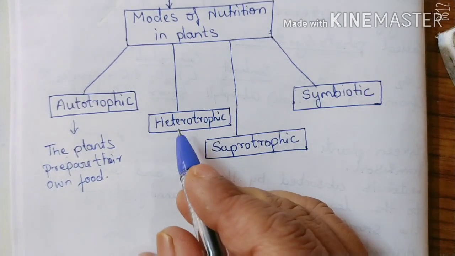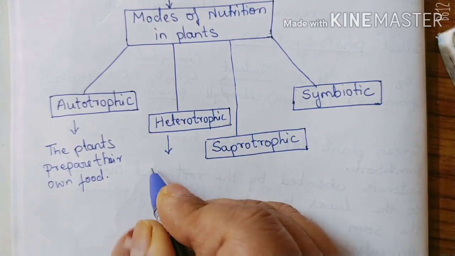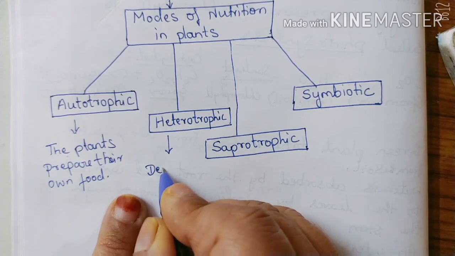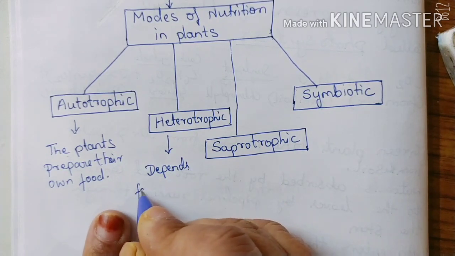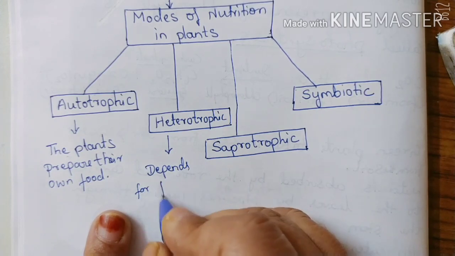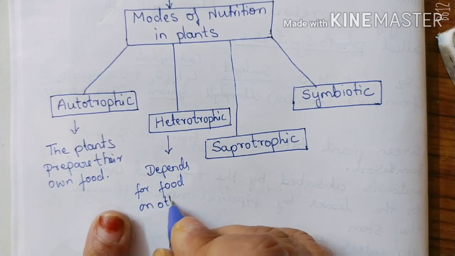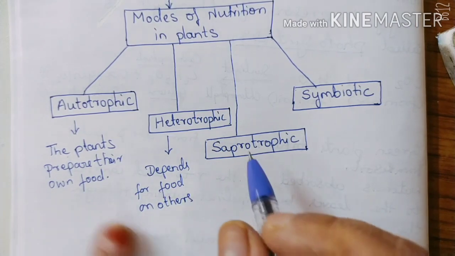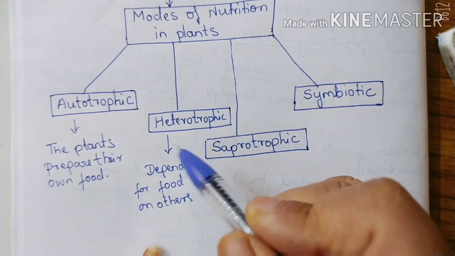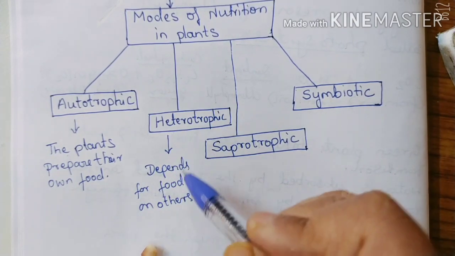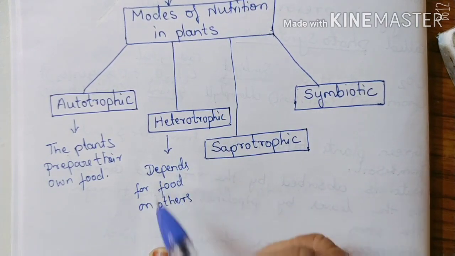Then comes heterotrophic nutrition, which means depending on others for food. That is, when a plant needs food, it depends on others for food. That type of nutrition in plants is called heterotrophic nutrition.